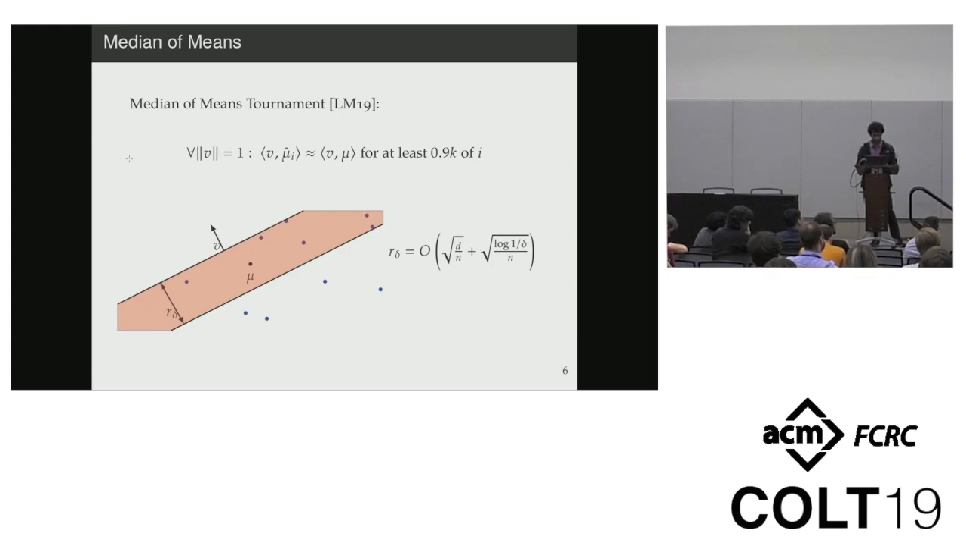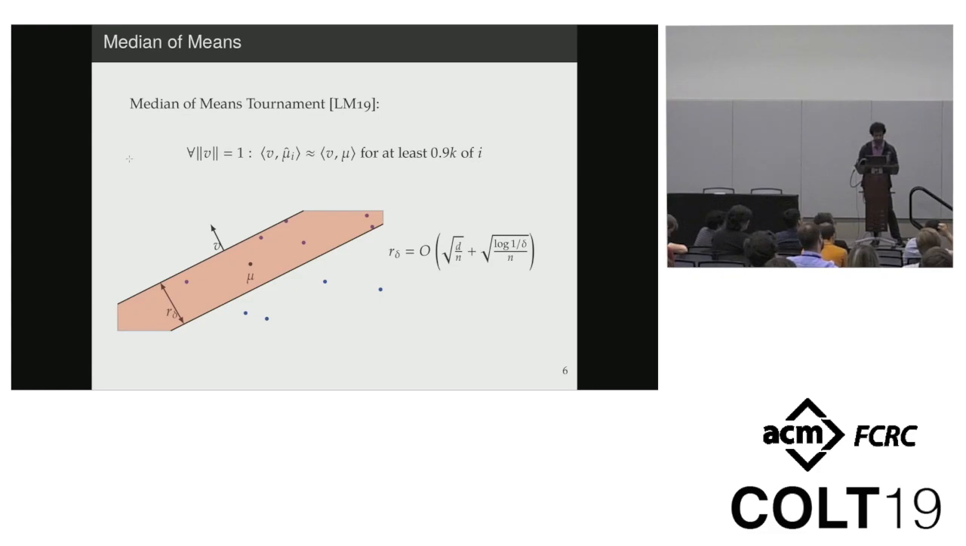Pictorially, it's represented by the figure on the slide. What it says is that if you consider this slab here with normal vector v, with thickness a constant times the CLT rate around the true mean mu, you'd expect around 90% of the local estimates to fall within the slab here.